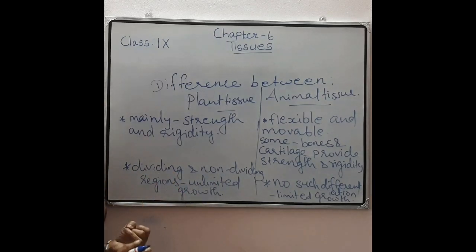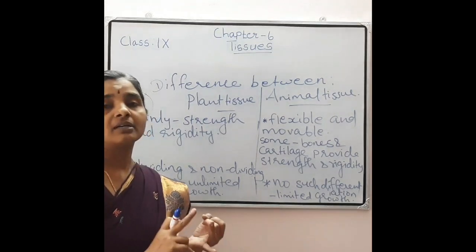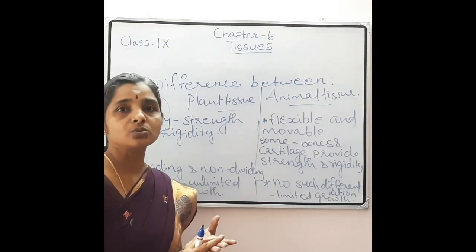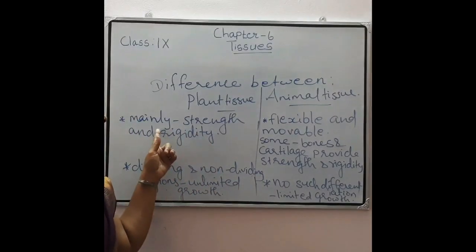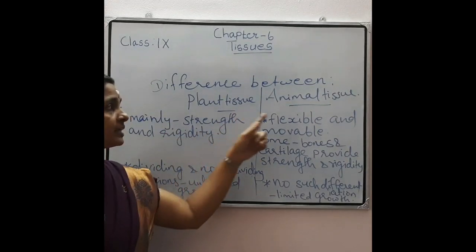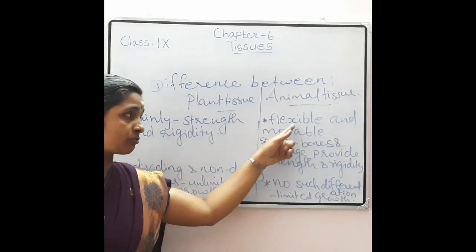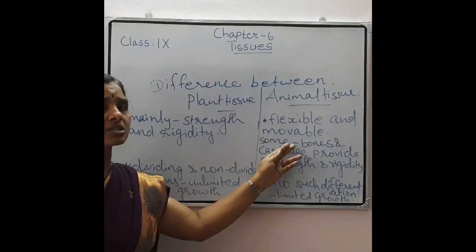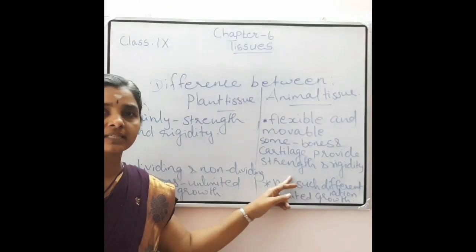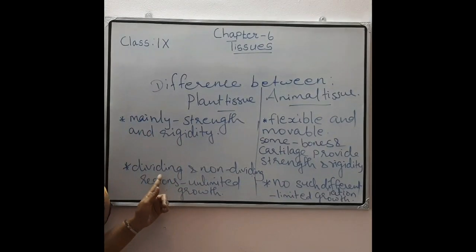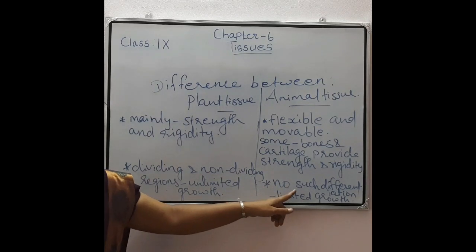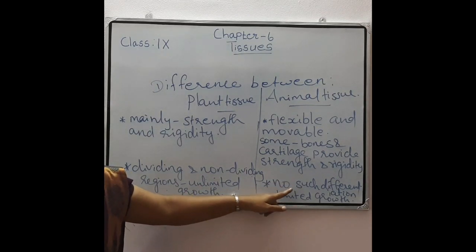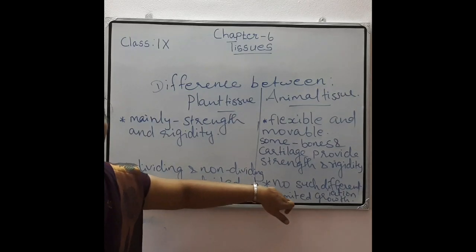So what is the first difference? Plant tissues are stationary or fixed, but animal tissues can move from one place to another. What is another difference between plant tissue and animal tissue? Plant tissues provide strength and rigidity, but animal tissues are more flexible and movable, though some animal tissues like bones and cartilage provide strength and rigidity. Another difference is, in plant tissue dividing and non-dividing regions are there, so there is unlimited growth. But in animal tissue there is no such differentiation, and there is limited growth.